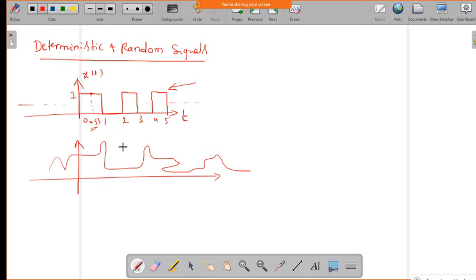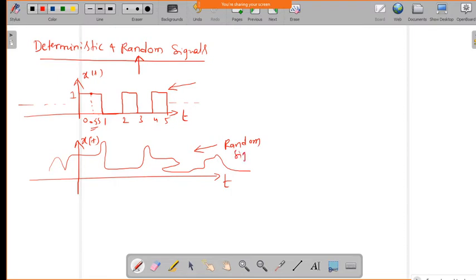We cannot get it exactly. So signals generated in a random nature, where we cannot find the values at a particular instant of time, and do not know where and at what time they will be generated, we call random signals.